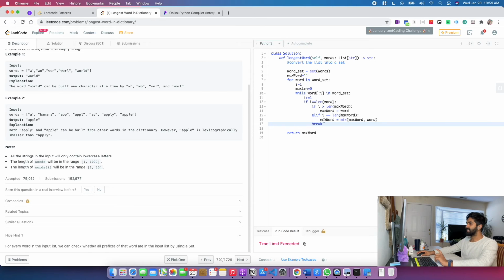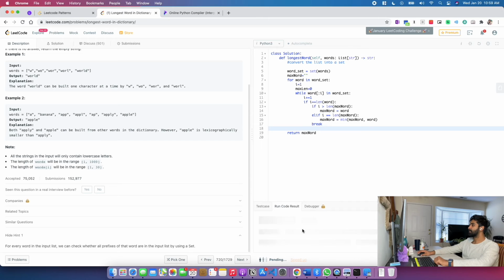We're supposed to break as soon as I reach the length of the word. Once the entire word is present, I'm supposed to break from the while loop, and eventually from the for loop as well, but it's not breaking. So that is the reason we have time limit exceeded, not because the process is crazy. Indeed, the process looks crazy, but it is better to search from a set rather than searching from a list. Because even then we're getting a time limit exceeded.